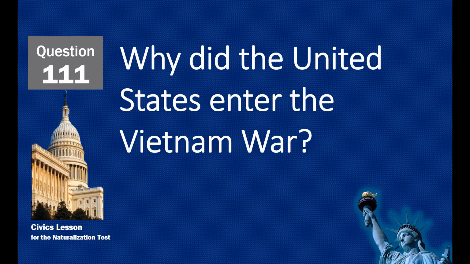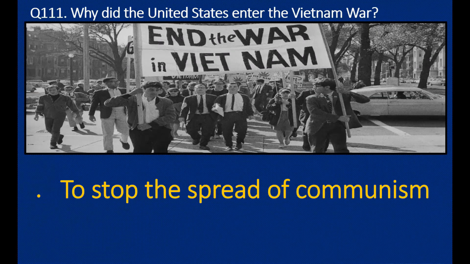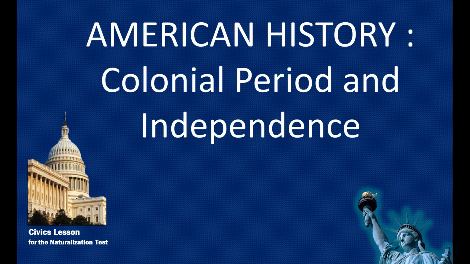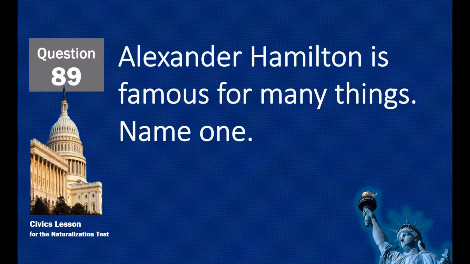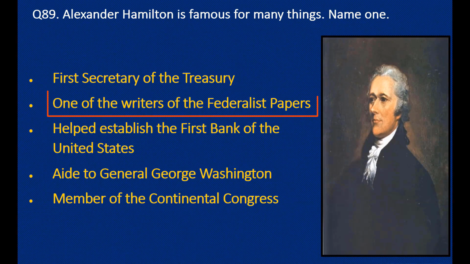Why did the United States enter the Vietnam War? To stop the spread of communism. Alexander Hamilton is famous for many things. Name one. One of the writers of the Federalist Papers.